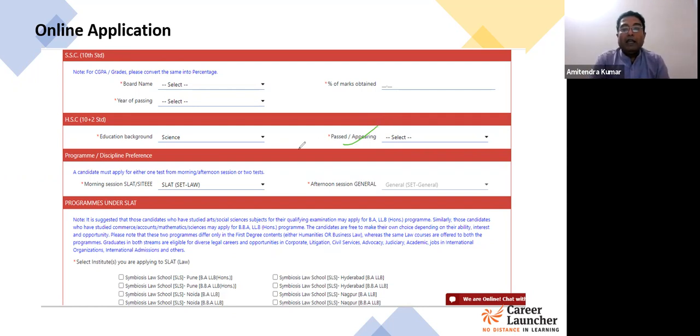Then depending on the program which you have selected, for example morning का अगर SLAT select किया है, afternoon का general select किया है, so here you will see the list of the colleges and the programs which you can target through that exam. For example, if I talk about Symbiosis law admission test, this is for these law students, the students who are looking forward to study law at any of the Symbiosis law schools.